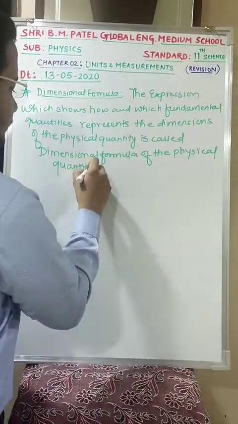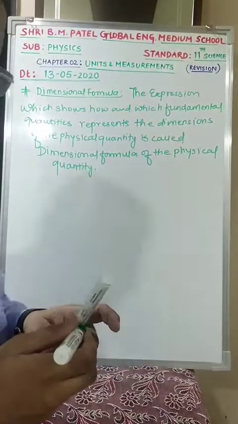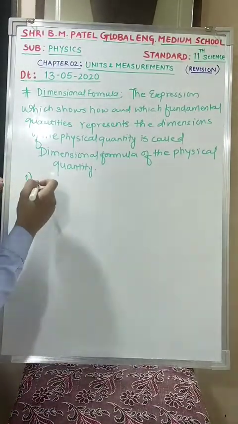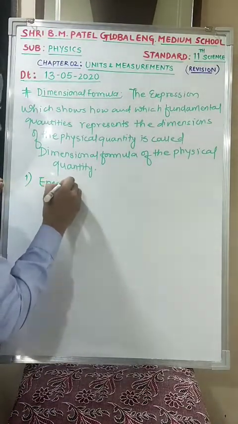Hope this is clear. Here the dimensions represent the fundamental quantities that are relating that physical quantity. That expression is known as what? Dimensional formula.